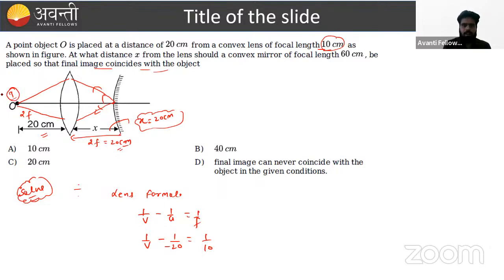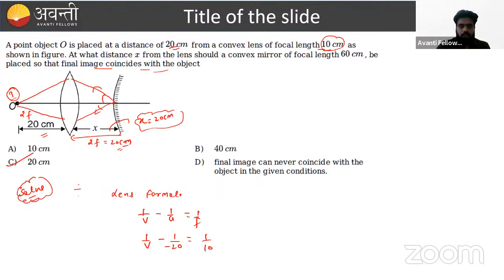So what is the distance between lens and mirror? That is the 20 centimeter. I hope this is clear, beta. What is the concept? Firstly, see this data, and without solving, you can say the image is formed exactly at the position of the object. When the image is formed by the lens, it forms at the pole of the convex mirror.